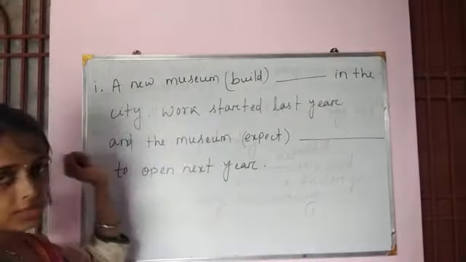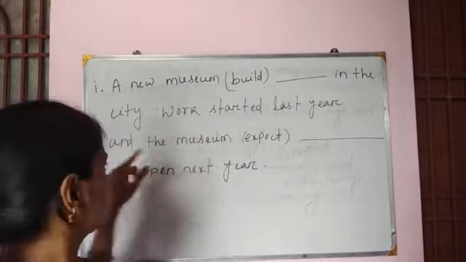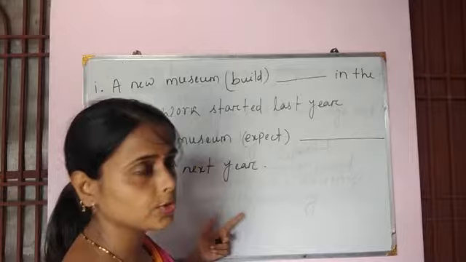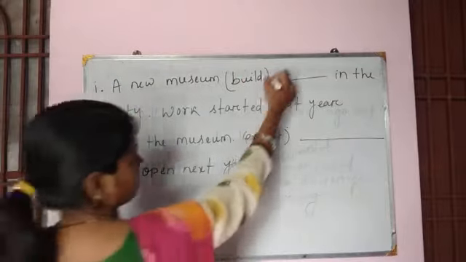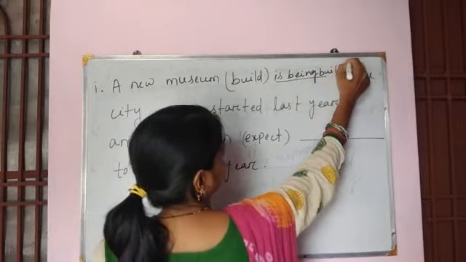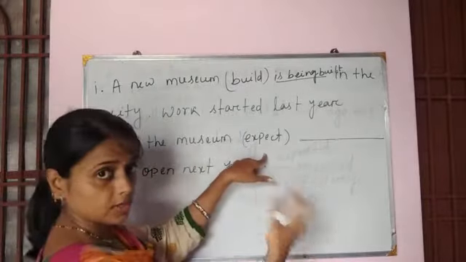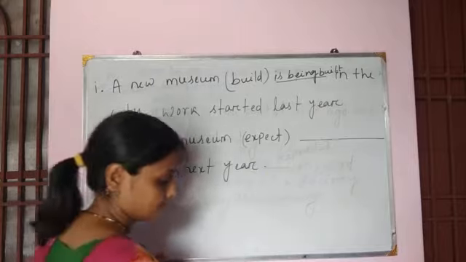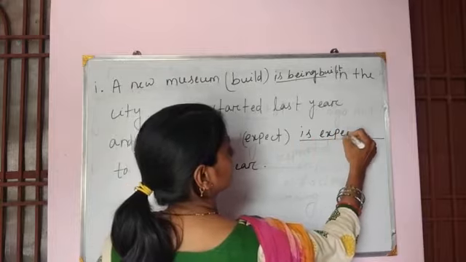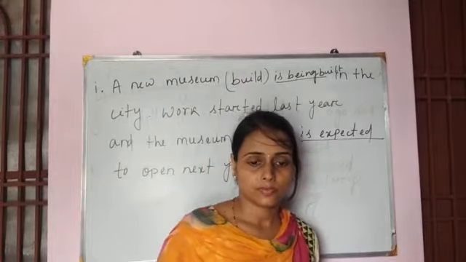Okay, come to the last question. A new museum built in the city. Work started last year and the museum expects to open next year. So it is referring to present as well as future time. So here a new museum is being built in the city. Work started last year and the museum is expected to open next year. Okay. Thank you very much.